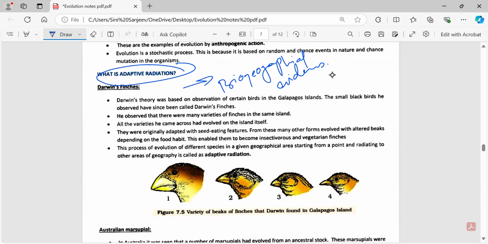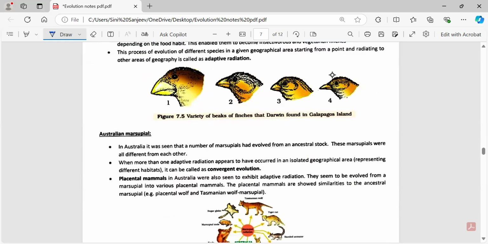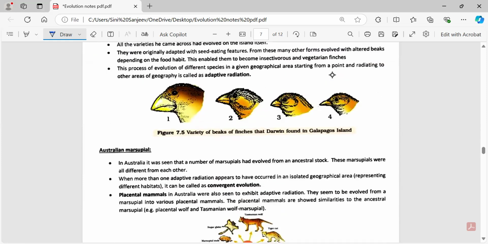If you see adaptive radiation, there are different examples which you can take over here. The first one is the Australian marsupial. Obviously it's in Australia. There are certain animals called marsupials. They say that these marsupials have evolved from the ancestral stocks.